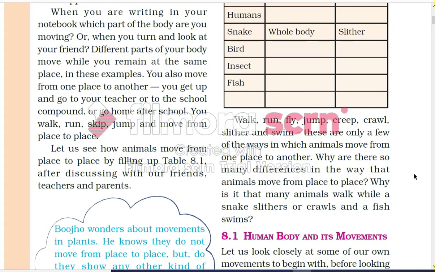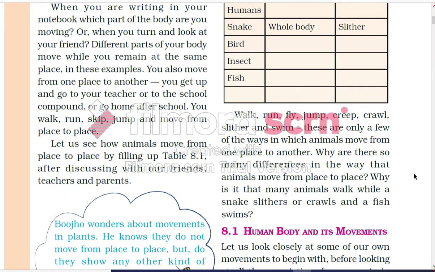When you are writing in your notebook, which part of your body are you moving? Or when you turn and look at your friend, different parts of your body move while you remain at the same place. In these examples, you also move from one place to another. You get up and go to a teacher, or to the school compound, or go home after school. You walk, run, skip, jump, move from place to place. These are different movements taking place with your body.